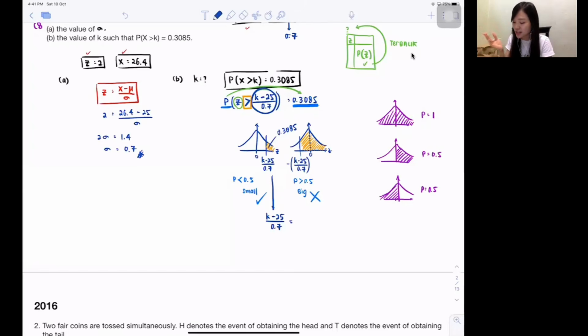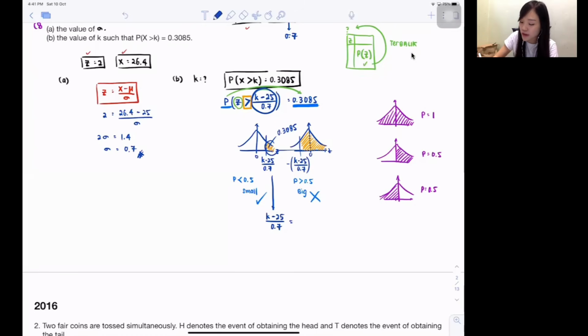So guys, what I just said, this particular part, isn't it a very small one? So this particular part, the probability is 0.3085. You know why students are always wrong? Because they just write 0.3085. I never understand why. Why will your Z value suddenly be equivalent to 0.3085? So don't write 0.3085. You never even looked at the table yet. Do you remember you still need to look at the table, right? So you should use the table. Don't just straight away write it out, okay?